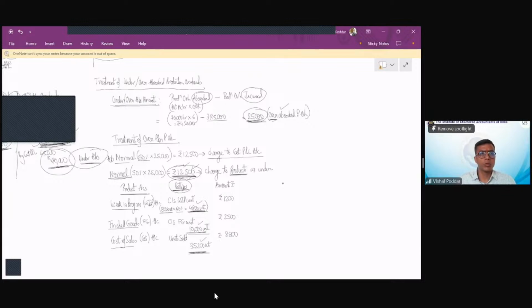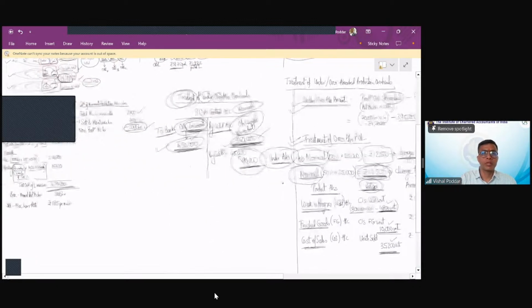So students, this is the whole working. You first find out the under or over absorption, then you find out the treatment. The treatment is dividing the under or over absorption amount into the abnormal and the normal portion. Whatever is the abnormal portion will always be transferred to P&L. Whatever is the normal portion will always be charged to the product. The product accounts would generally be 3. So take the ratio of these accounts. Here units is the ratio, and then this is the amount which you have charged.